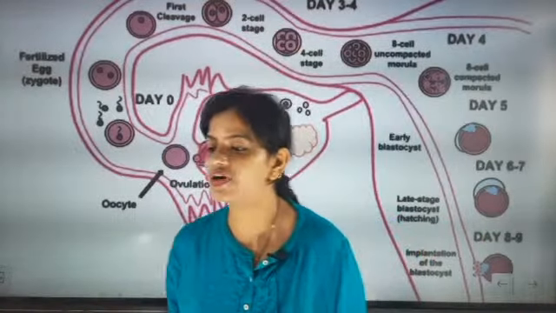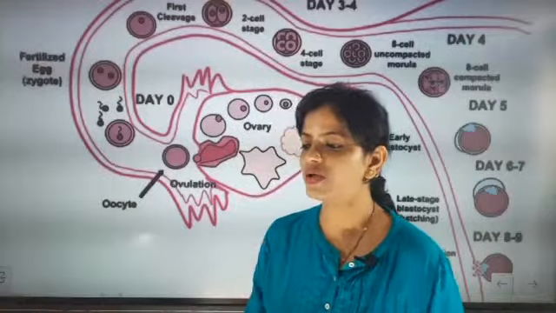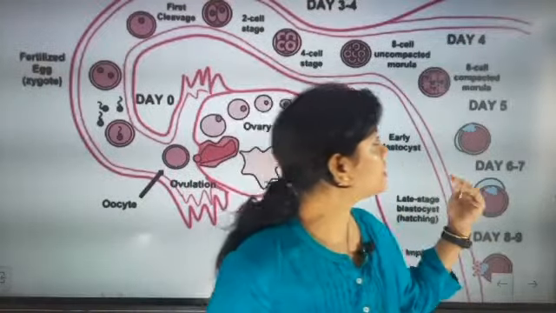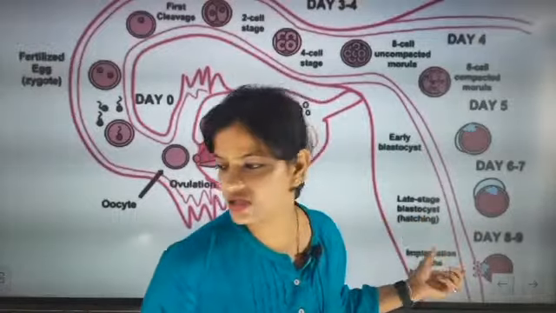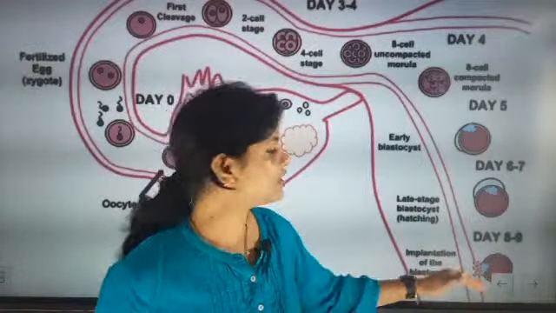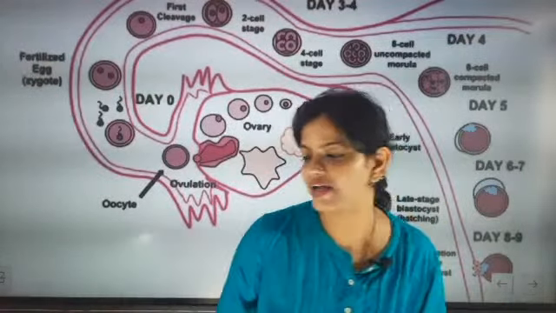I hope you have understood that the early phase comes first, and then it finally becomes the early blastocyst, then the late stage of the blastocyst, and then it joins the inner lining of the uterus.